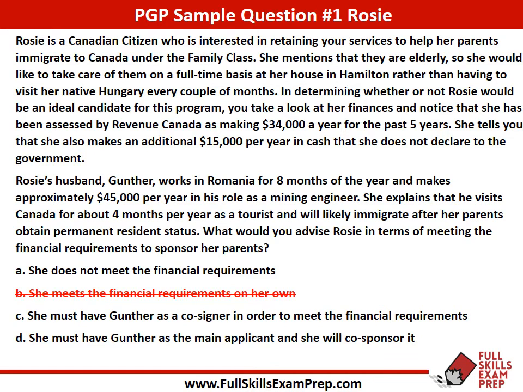Now with that, we can see that B is incorrect. So she certainly does not meet the financial requirements on her own. So the next thing for us to explore is whether or not she can have a cosigner to sponsor her parents. And if you went through the lesson, you probably have an idea about this already, but we'll take a look at this really step by step, just to really reinforce that knowledge that we gained in the previous lesson.